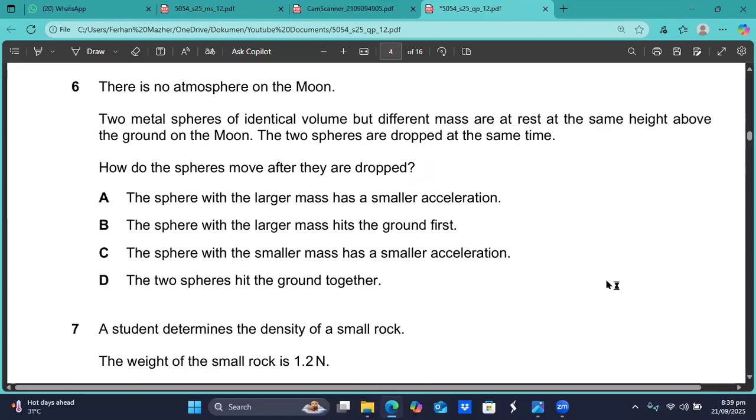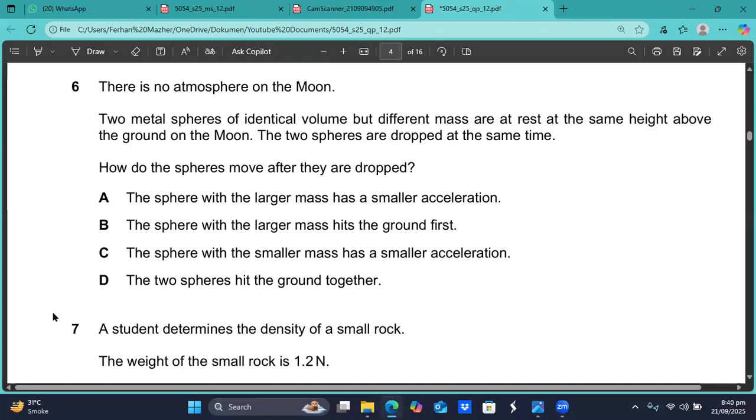You see, because on the moon there is no atmosphere, if you have bodies of two different masses and you drop them, there is no air, so there is no air resistance. So what will happen? They both will gain the same acceleration and they both will hit the ground at the same time. This is a very, very famous concept. If there is no atmosphere or no air resistance, and you drop two bodies of different mass from the same height, they will have the same acceleration and hit the ground at the same time.